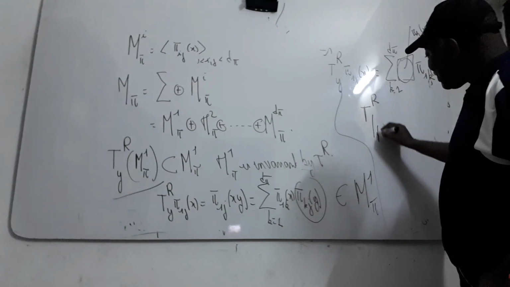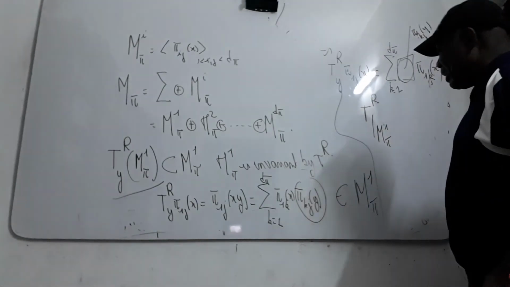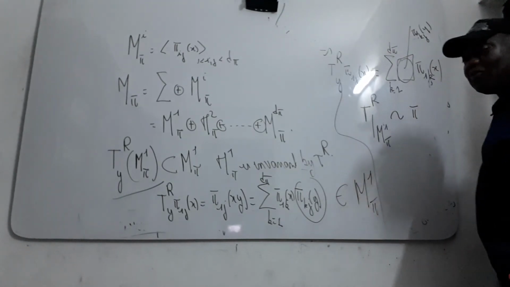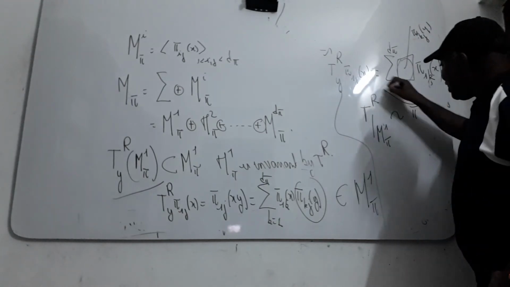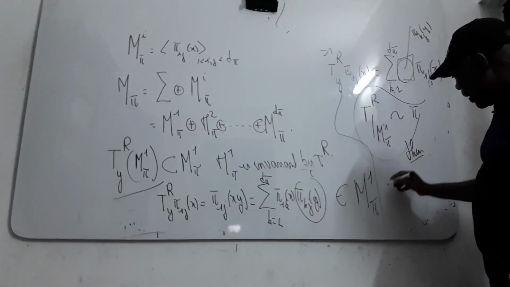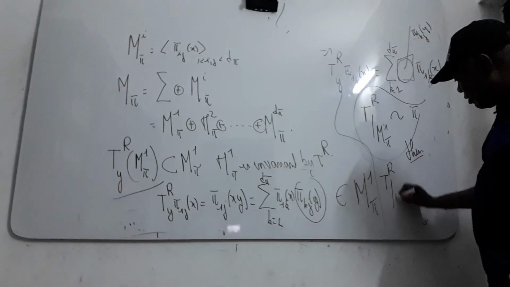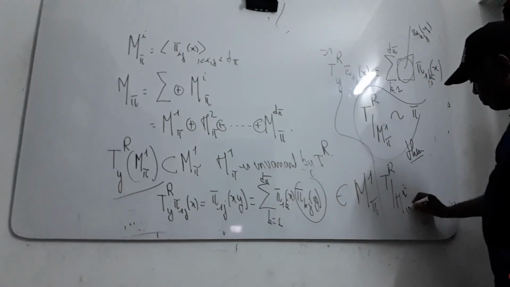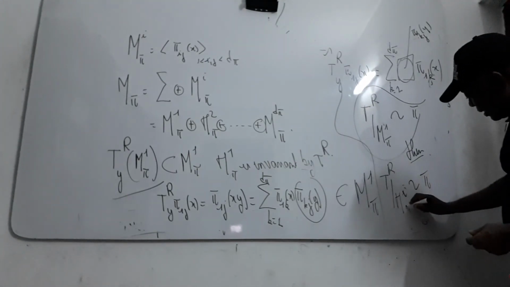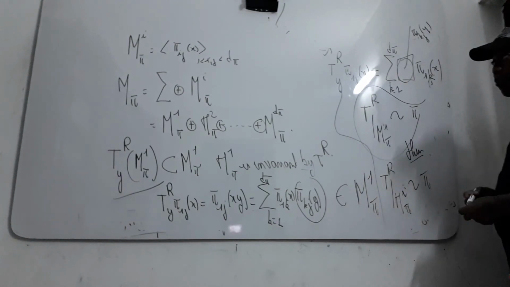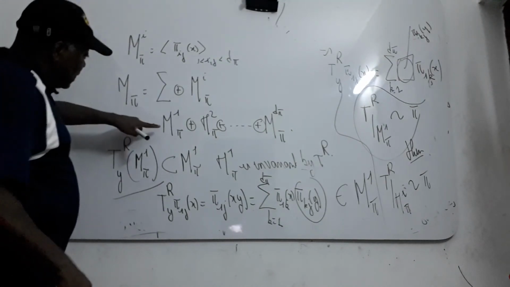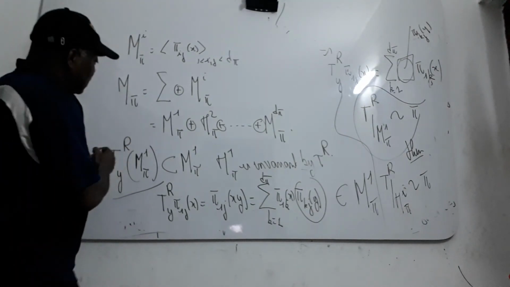You can consider the restriction of this element here, and you can prove easily that this is equivalent to pi. This is equivalent to pi for all i. The restriction of pi will be equivalent to pi. That means that when you are in this condition, this is equivalent to pi.